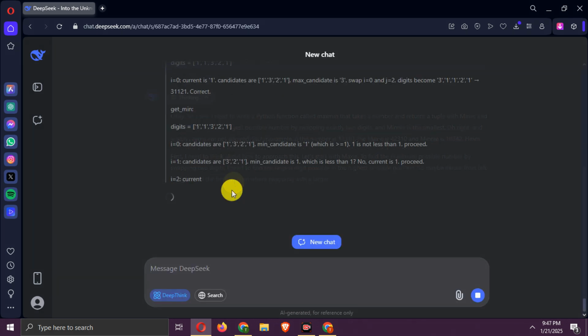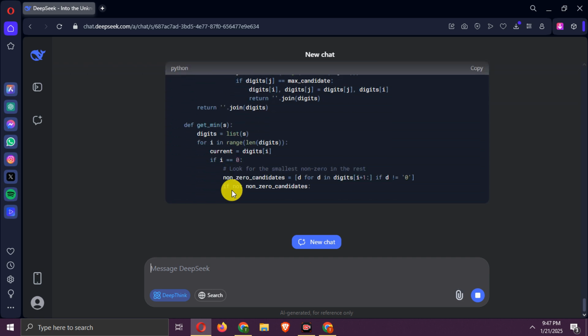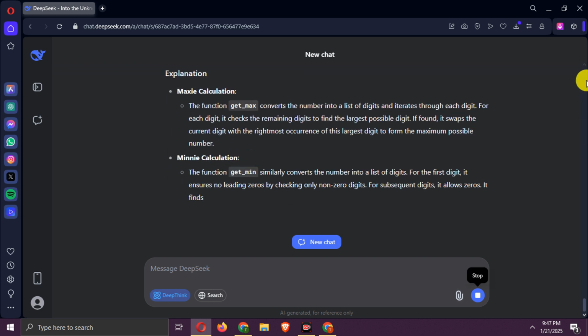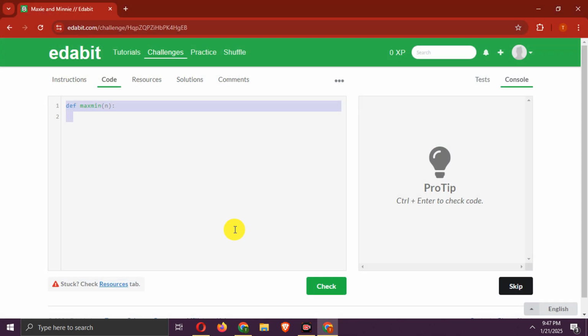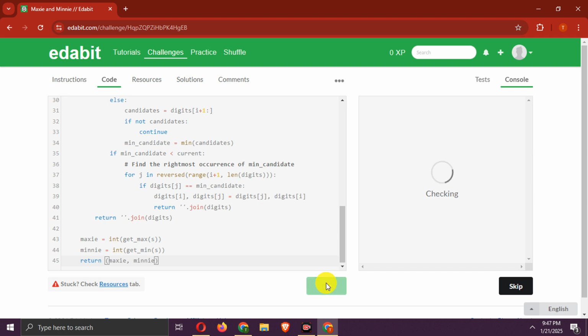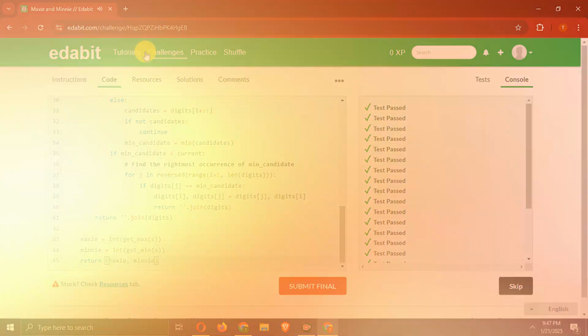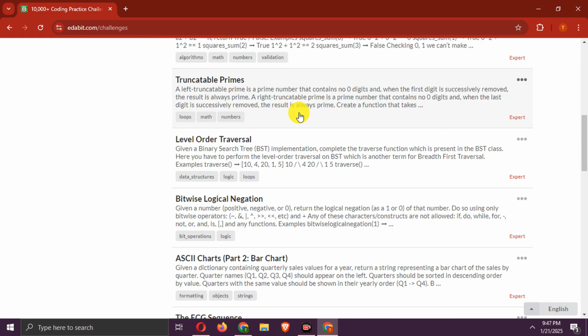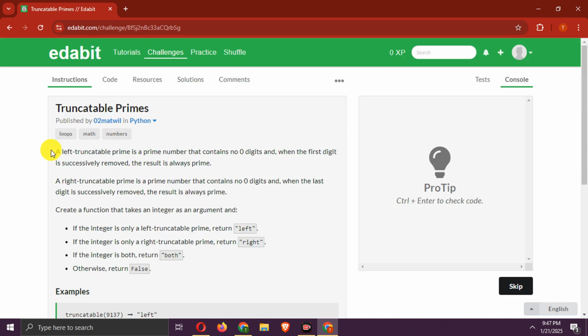Copy and paste it into R1. Waiting now. The answer is here. Let's check it. It's a pass. Now let's try this one. Copy and paste it into R1.